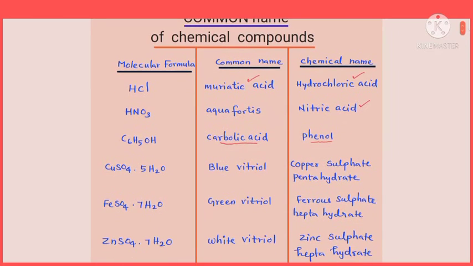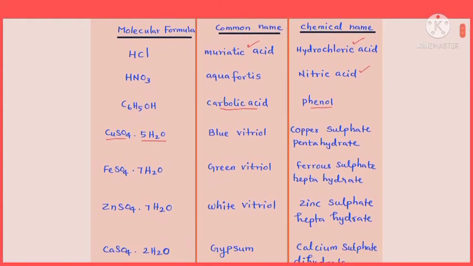The next compound with formula CuSO4.5H2O. Common name is called blue vitriol. It is a blue color compound and it is called blue vitriol. Its chemical name is copper sulfate pentahydrate. CuSO4 copper sulfate. It has 5 water molecules, so pentahydrate. So H2O is called hydrate, 5 times, so pentahydrate.